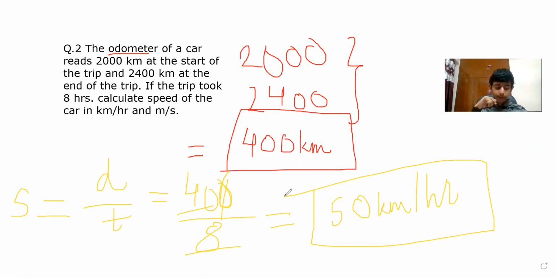And if you want to convert it into meter per second, multiply it by 5 by 18. And it is going to be 13 point. I have calculated, that's why I'm telling you 13.9 meter per second. How? Do the calculation. This is the basic mathematics that you all should know. How do we do?